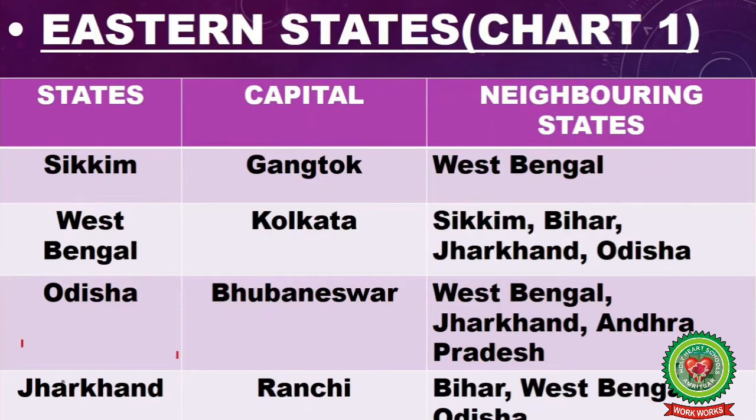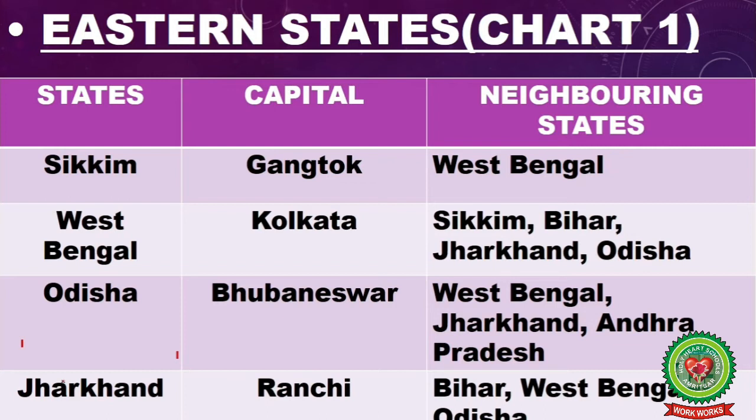Number 1. Sikkim. The capital of Sikkim is Gangtok. Its neighboring state is West Bengal. Number 2. West Bengal. The capital of West Bengal is Kolkata. Its neighboring states are Sikkim, Bihar, Jharkhand and Odisha. Number 3.